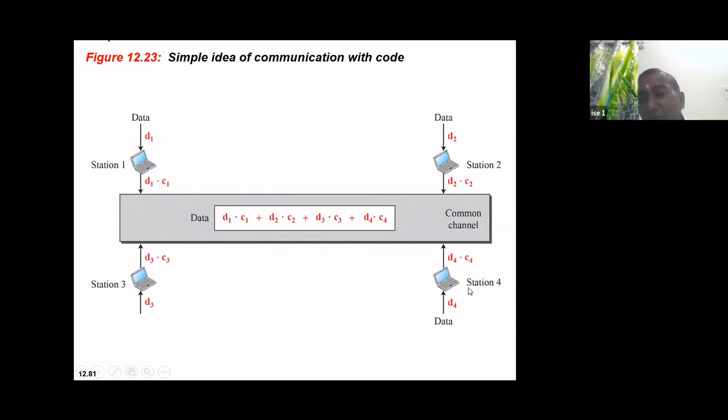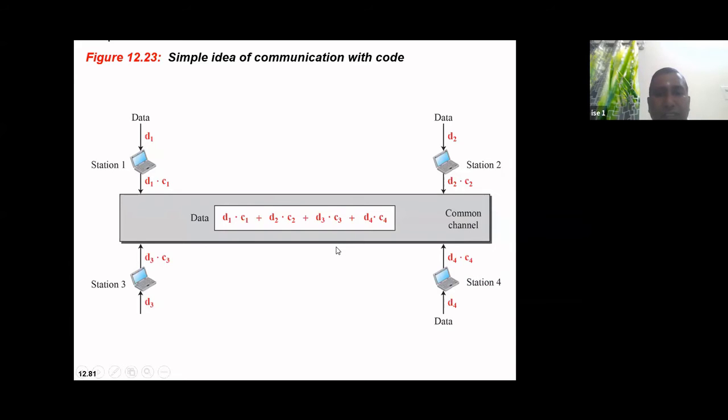So station 4 will take this entire sum value and multiply it with the chip code of station 1, and whatever result comes, it will be divided by 4, and I have recovered the data from station 1. We will see this by solving an example.